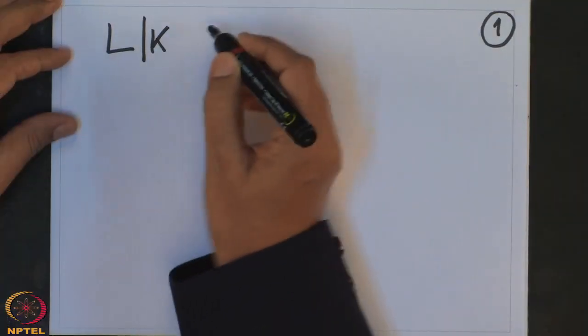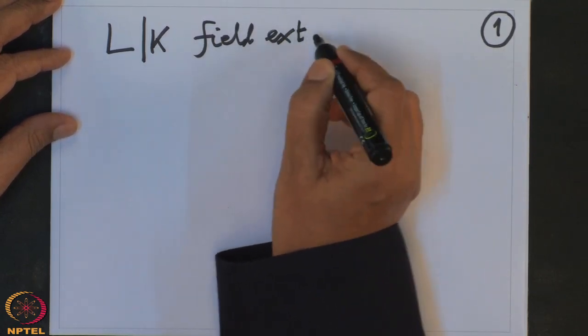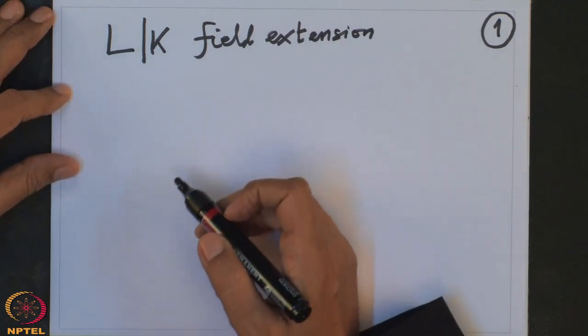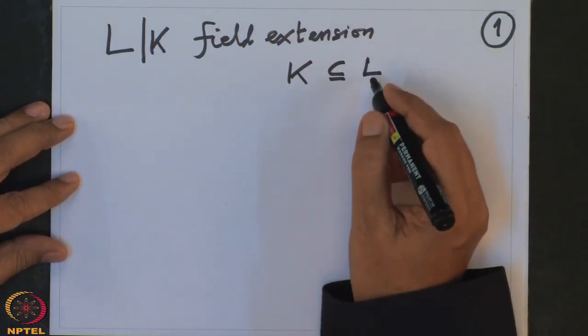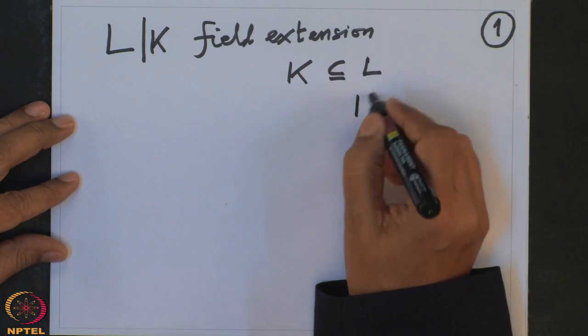So I will usually denote L over K a field extension. To each such field extension, I will associate a group. That group will be called a Galois group. So when you have a field extension, that means K is a subfield of L. That means the bigger field L, you can think of as a vector space over K. So this L is a K vector space.